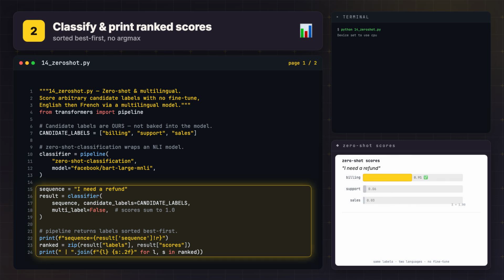Next, we call the classifier on the sentence "I need a refund," passing our candidate labels and multi_label=False. The pipeline hands back a dictionary with two parallel lists, labels already sorted best first, and scores lined up with them. We zip those together and print each label with its score to three decimals. So the top line reads, billing at 0.91. The winner is whatever sits at index 0. No extra argmax needed, the pipeline sorted it for us.